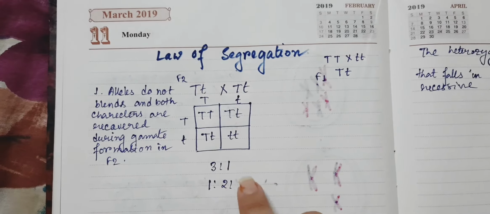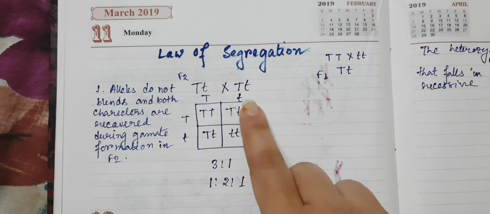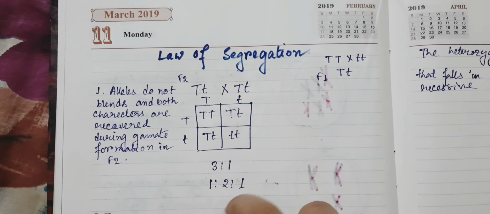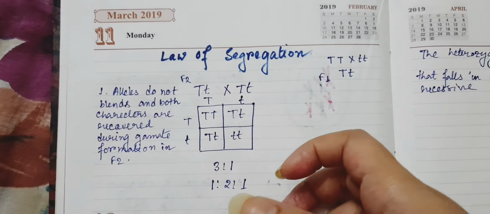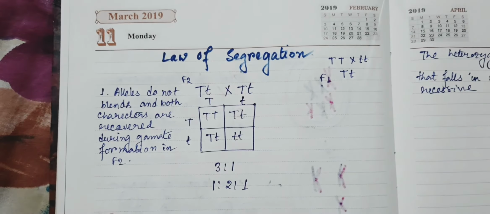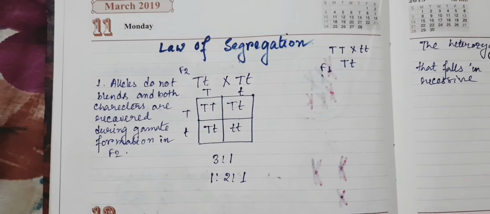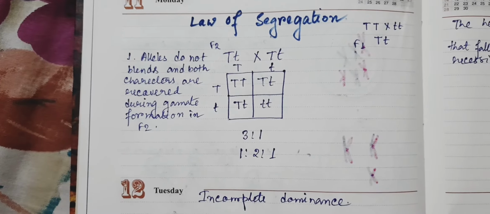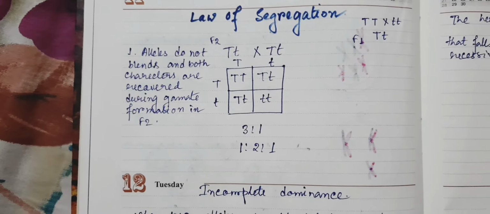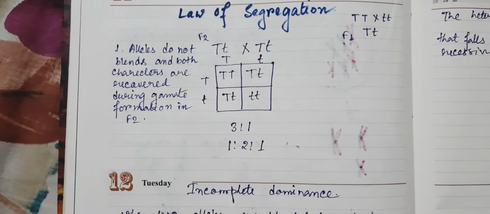That means 1:2:1. That means in the F2 generation the alleles are not blended and both the characters are recovered during gamete formation. So the alleles are not blending. Why? Because we are getting the homozygous offspring and at the same time the heterozygous offspring.